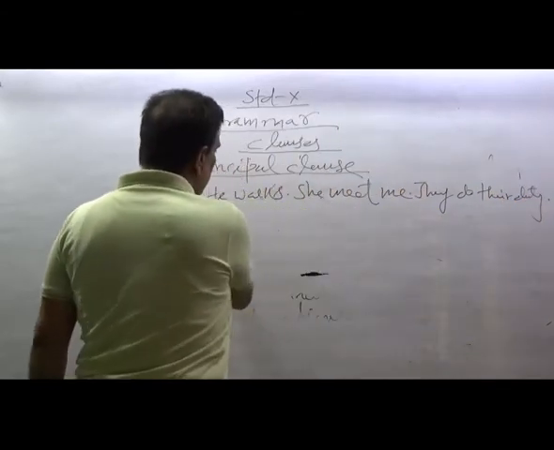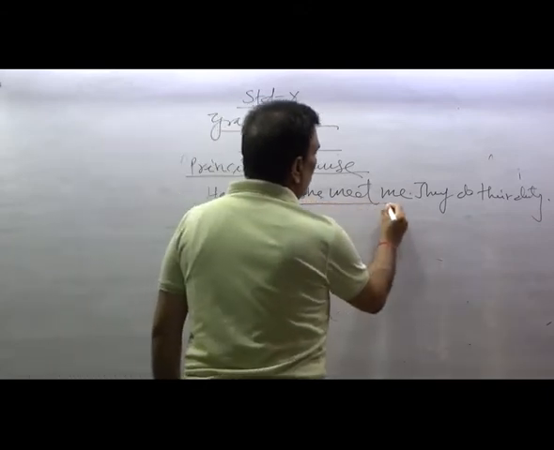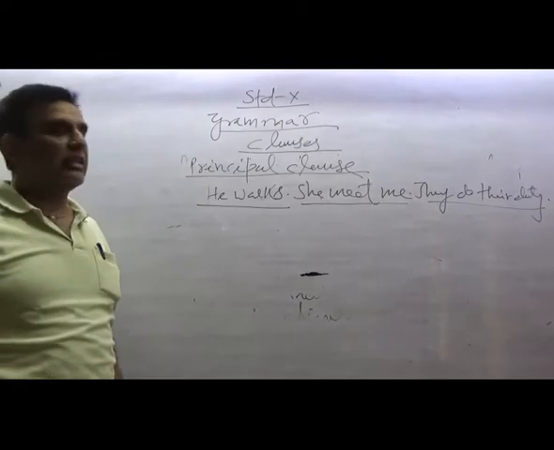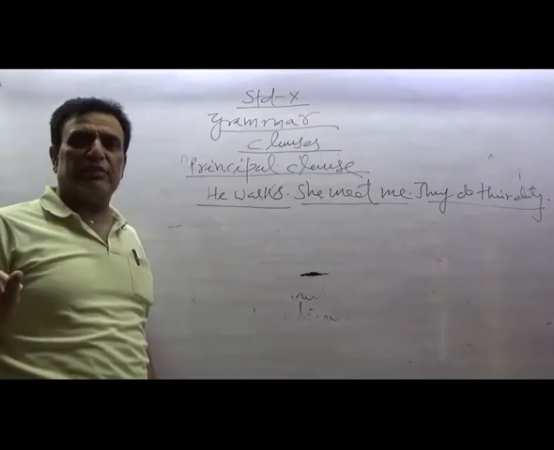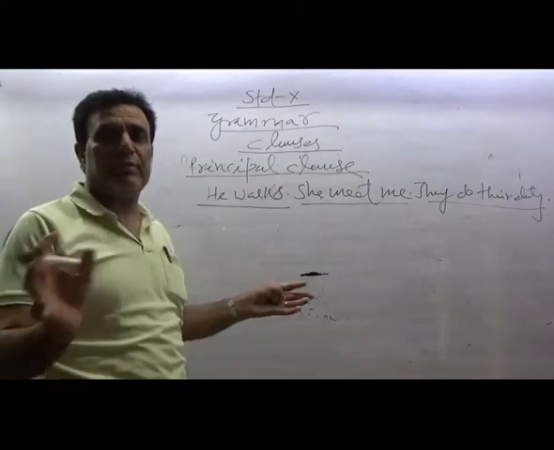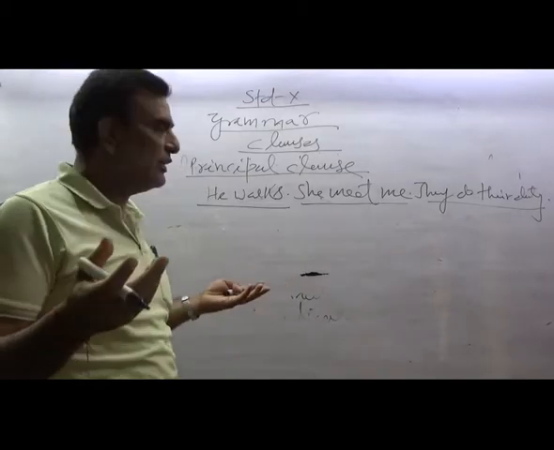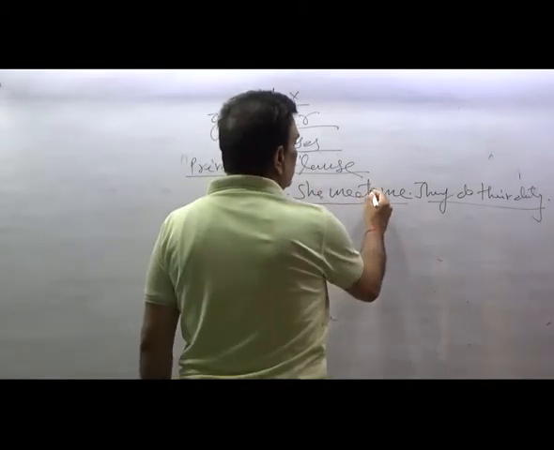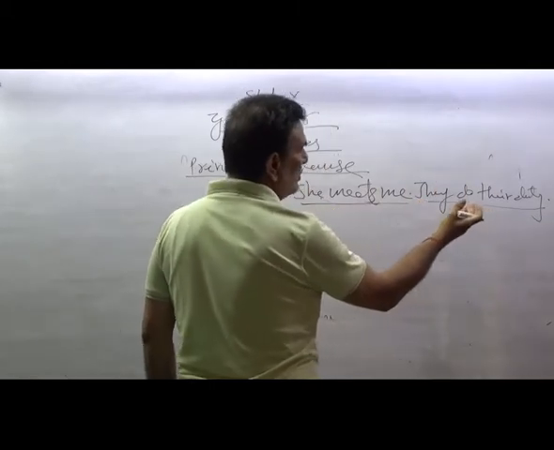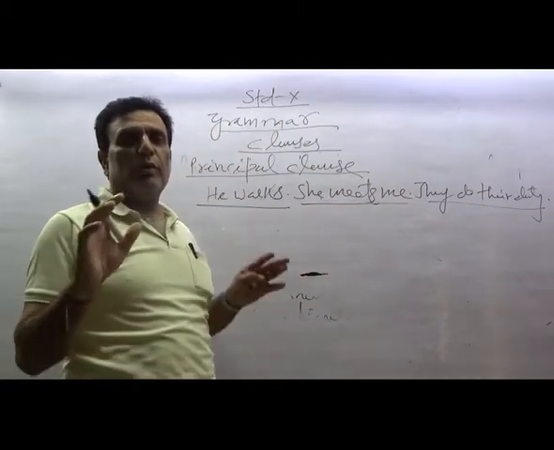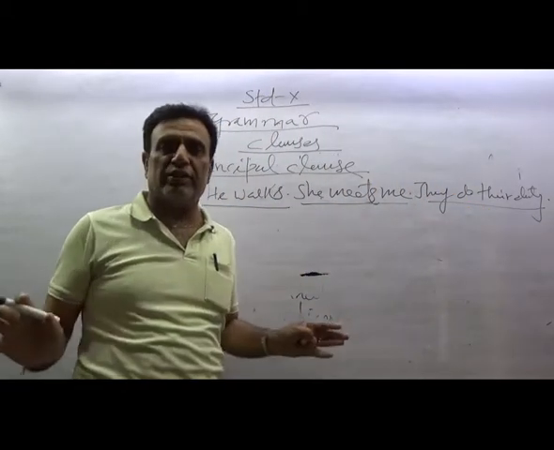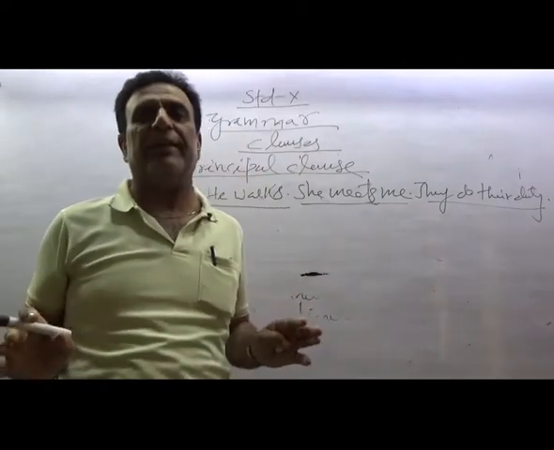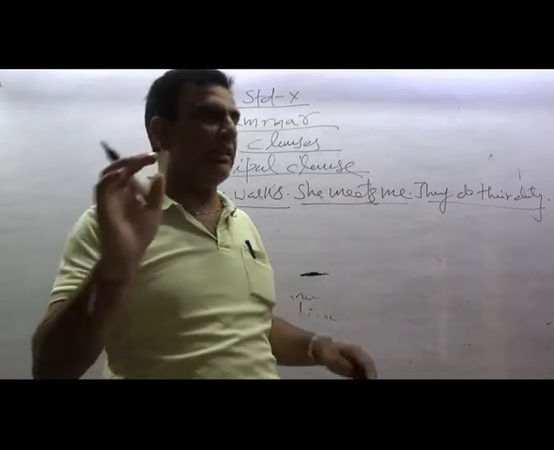In all these sentences you see that all of them make complete sense. They are principal clauses. They do not have to depend on or take help from any other clause to clarify their meaning. He walks, complete. She meets me, complete. They do their duty, complete. So principal clauses do not have to take any help from any other clause for their meaning. They are complete in themselves.